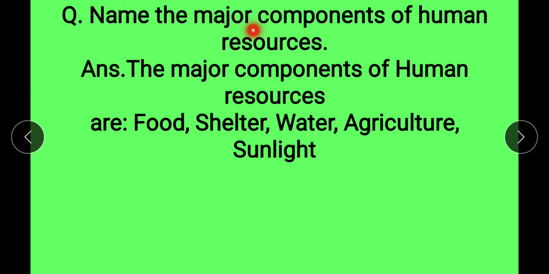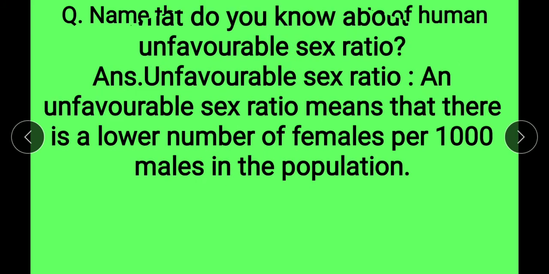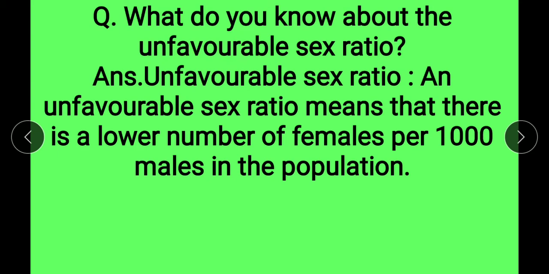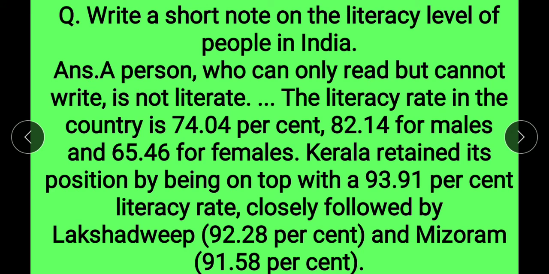Next is, name the major components of human resources. Answer, the major components of human resources are food, shelter, water, agriculture and sunlight. Next is, what do you know about the unfavorable sex ratio? Answer, an unfavorable sex ratio means that there is a lower number of females per thousand males in the population.